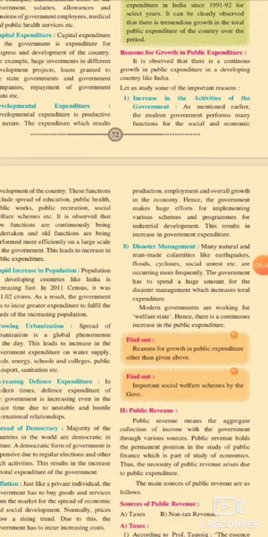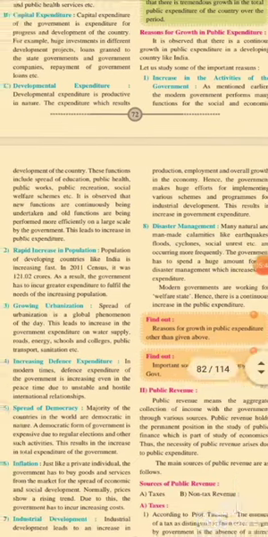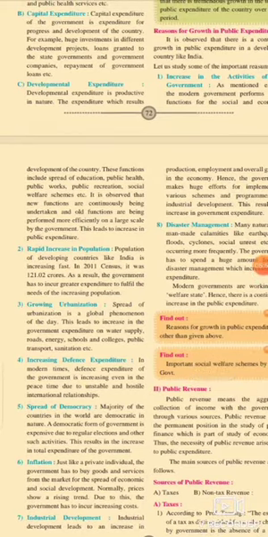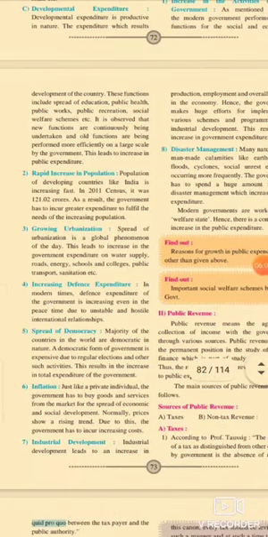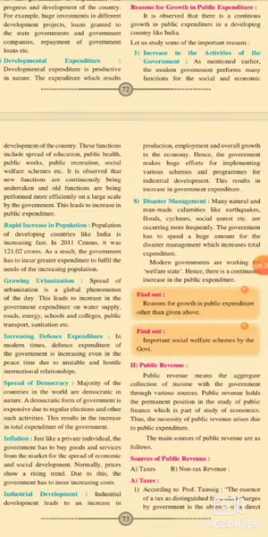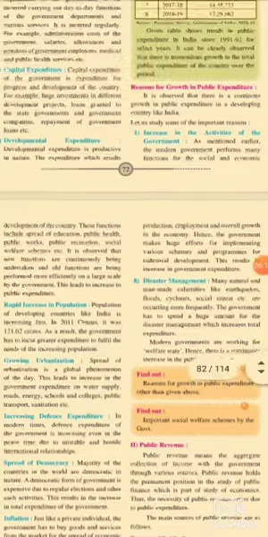Number one is the increase in the activities of the government. Second, rapid growth of population. Number three, the growing urbanization. Number four, increasing defense expenditure. Number five, spread of democracy. Number six, inflation. Number seven, industrial development. And number eight, disaster management are the causes of the growth of public expenditure.